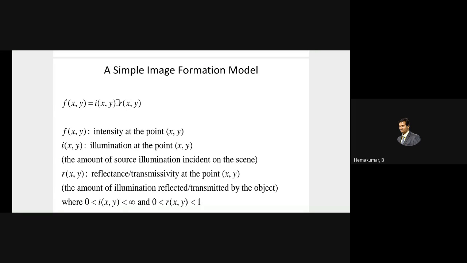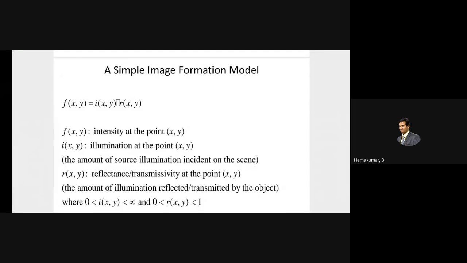That is like in a dark room. So there should be illumination, and also there should be some reflectance. The value of illumination varies from 0 to infinity, because it varies from zero darkness to the sunlight. Whenever we go near the sun, it may reach infinity. The brightness of the sun could not be measured. So it ranges from 0 to infinity.